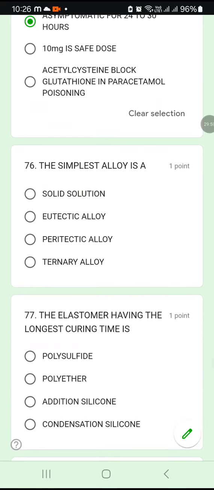Okay. 76. The simplest alloy is a solid solution, eutectic alloy, peritectic alloy, ternary alloy. Okay. So the simplest alloy is actually a solid solution.